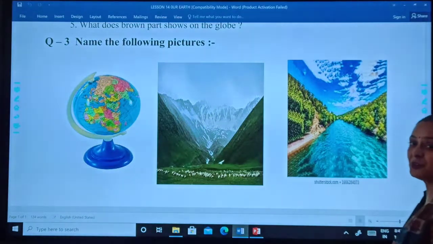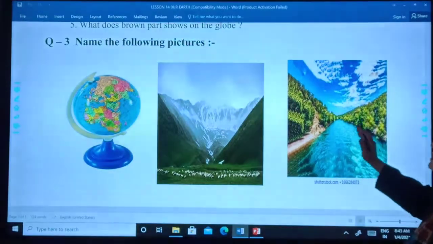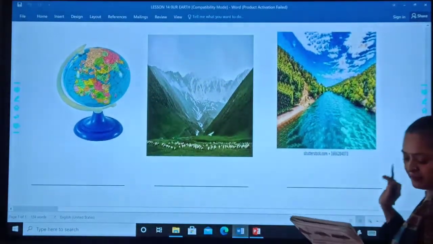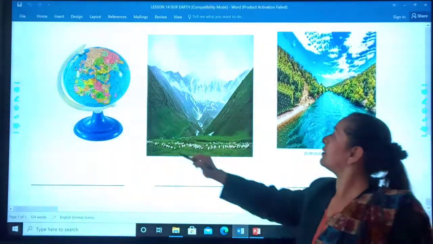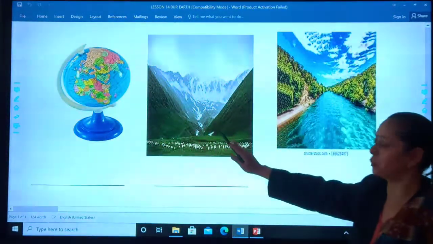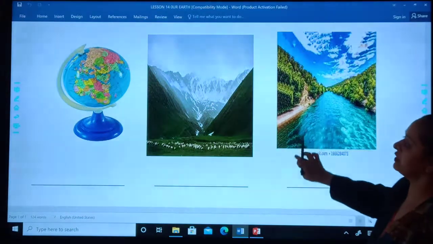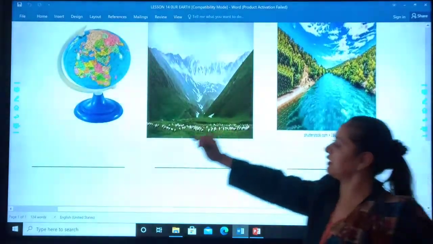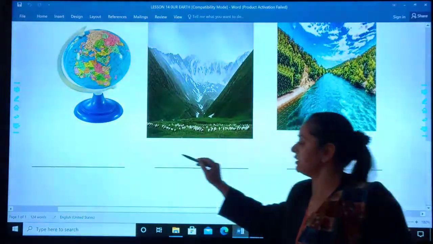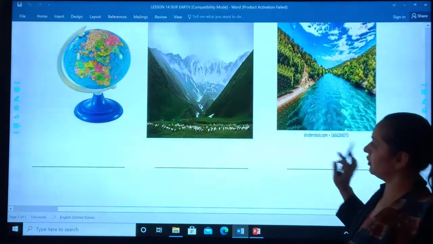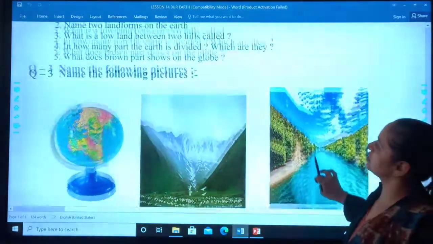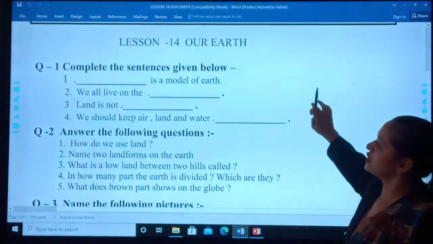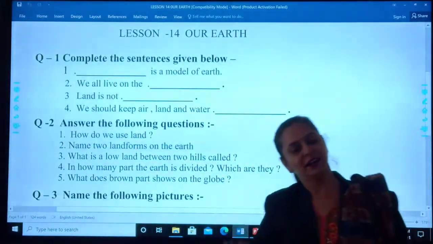And what's this, students? Yes, you very well know. River. Yes, it's the image of a river. Globe, valley and river. You have to just write the name. The place is given in your worksheet. Okay. So this was the worksheet based on chapter 14 Earth.